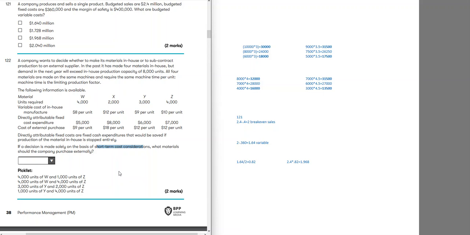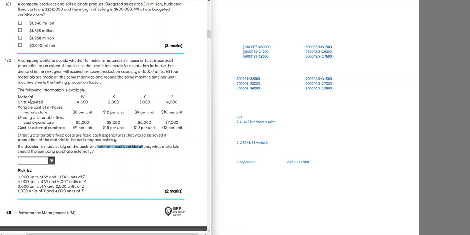From the first sentence, it seemed like a make or buy decision without limiting factor. But there are many tricks in the question, so always be focused. All 4 materials are made on the same machines and require the same machine time per unit. Machine time is the limiting factor, limiting production factor. Okay.